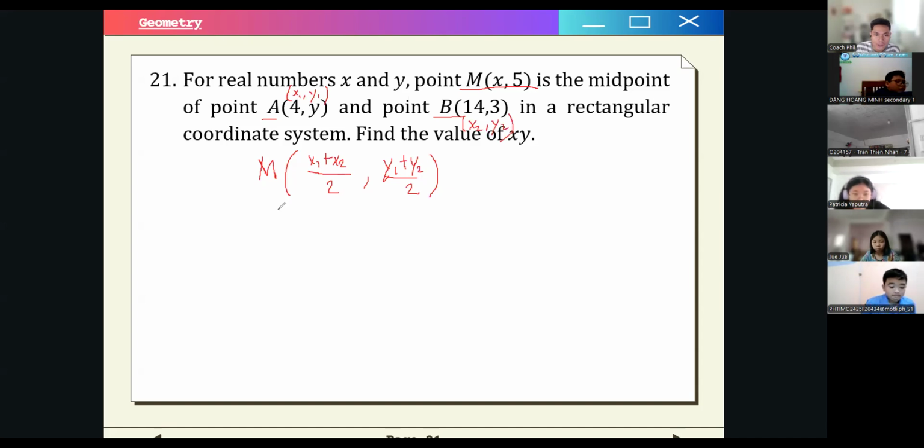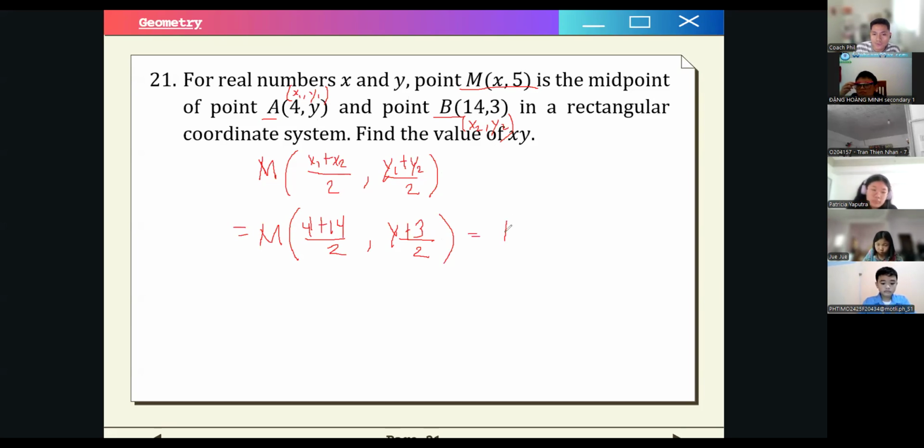Okay? So M should be 4 plus 14 over 2. And then y would be y plus 3 over 2. So this is equal to (x, 5). This means that x is equal to 4 plus 14, or 18, over 2, which is 9.